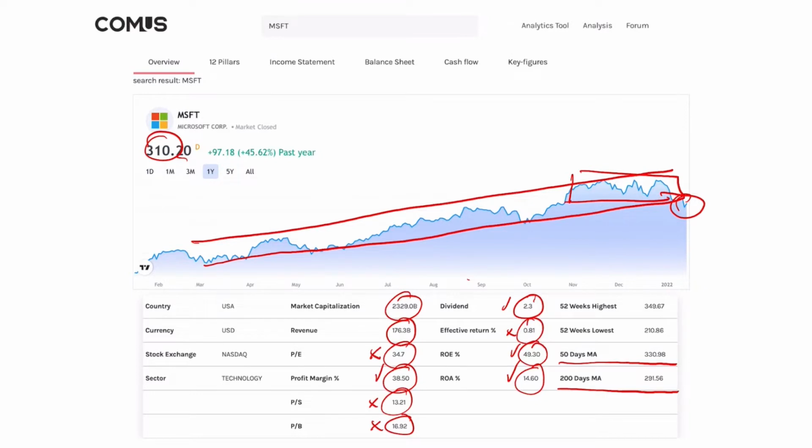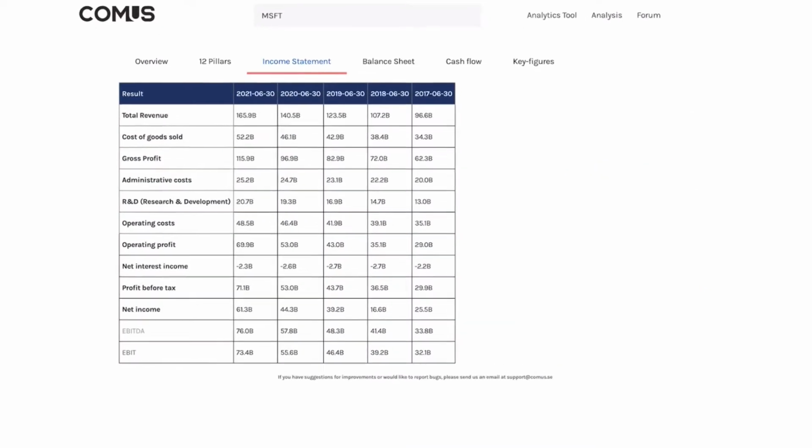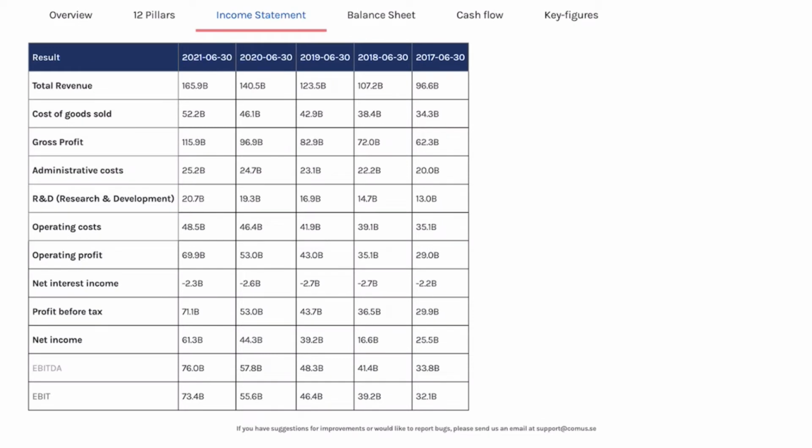But let's jump over to the income statement. And what we can see here on our income statement is that the total revenue went from $96.6 billion in 2017 and grew to $165 billion. And the trend has been positive. I like it. Gross profit went from $62.3 billion up to $115.9 billion. And also, we have been growing every year. I like it. Net income went from $25.5 billion up to $61.3 billion. We fell off 1 year, but overall trend has been positive. I like it. Let's jump over to the balance sheet.